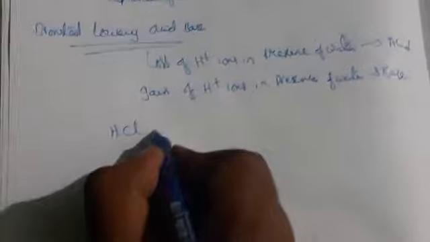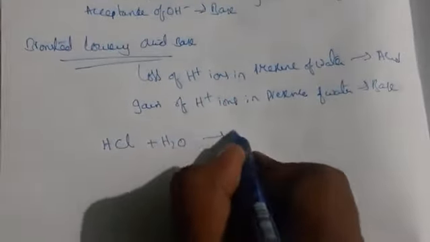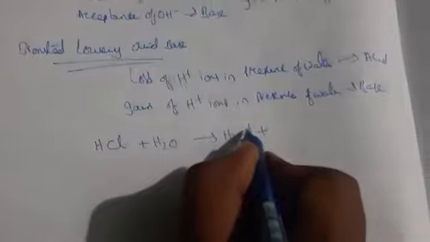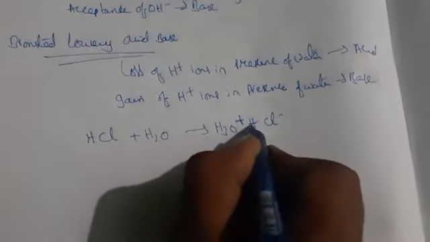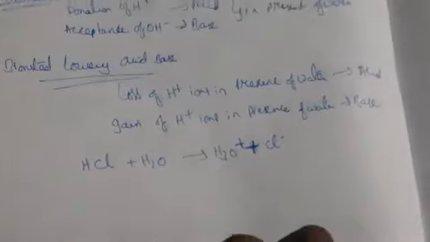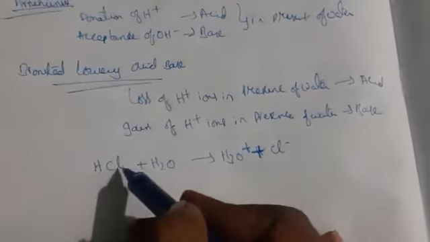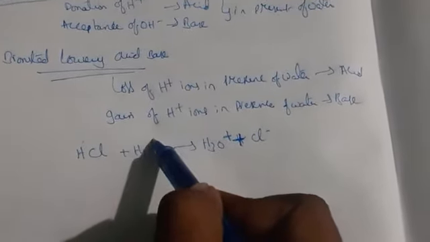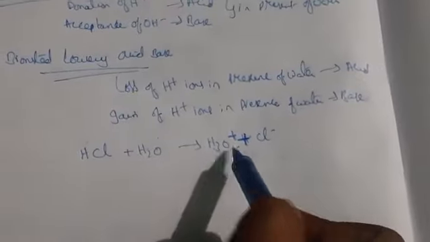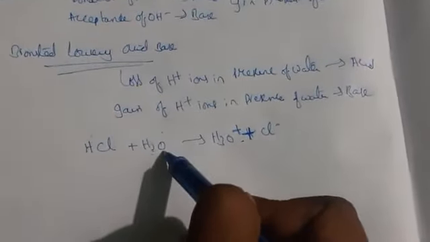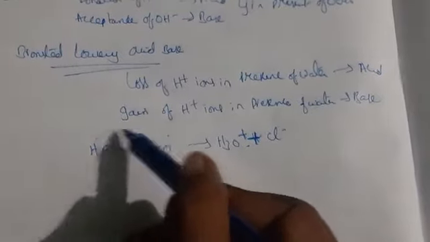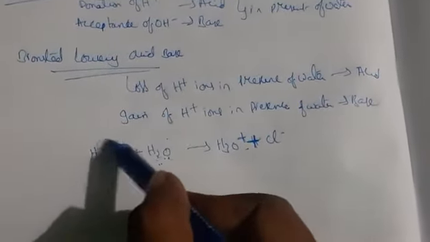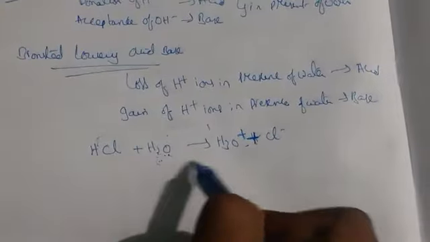So let us take an example of an acid. HCl I am taking, which is reacting with water. So it is giving H3O plus and Cl minus. So see here what is happening, this is an acid. Here it is losing H plus, so whenever it is losing H plus, it is called an acid. H2O is taking H plus ions. So see here, the one that is losing H plus is the acid, and the one that is gaining H plus ions, we call it a base.